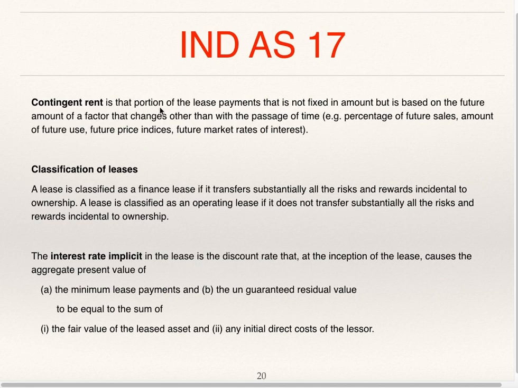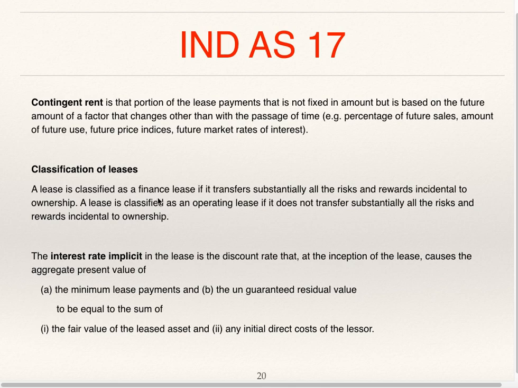Contingent rent is that portion of lease payment that is not fixed in amount but is based on the future amount of a factor that changes other than with the passage of time, for example, percentage of future sales, amount of future use, future price indices, future market rate of interest, etc. So contingent rent is a rent which is not fixed, which fluctuates, which changes, which depends upon percentage of sales, use, future market rate, etc.